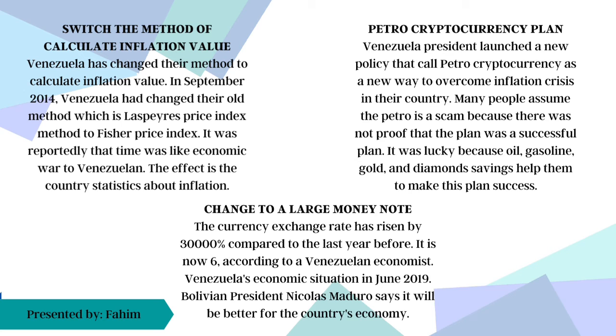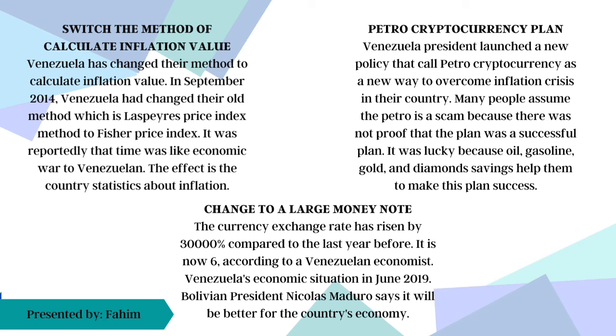For example, June inflation data decreased from 5.7% to 4.4%. For July, it changed from 5.5% to 4.1%, and August from 4.3% to 3.9%. It was reportedly like an economic war for Venezuelans. Venezuelans were prevented from carrying out productive activities and supplying basic goods.